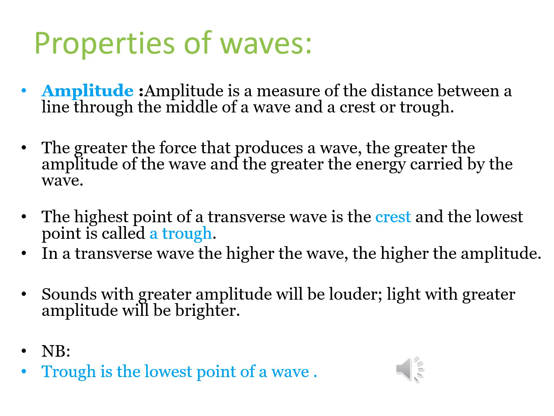The highest point of a wave is called the crest. When a wave moves up like this, water splashes up. Before it turns down, it bends. So that point at which it's bending is what we are referring to as the crest. And the lowest point is called the trough. Water goes up and then it comes down, then from down it goes up. I told you we are going to have a diagram to see all this properly.